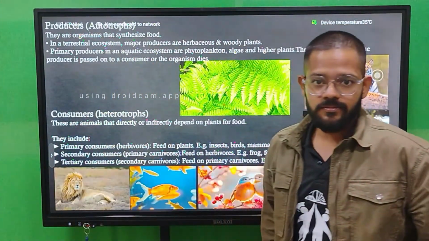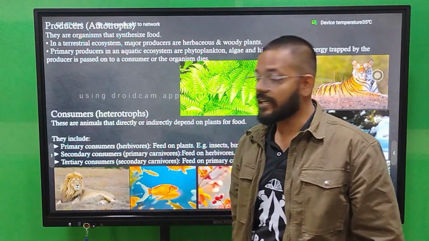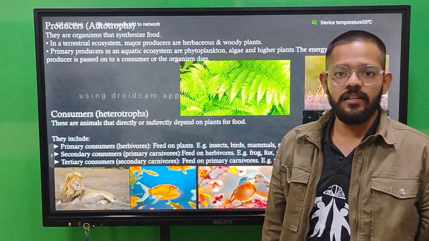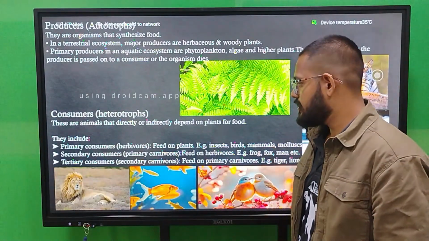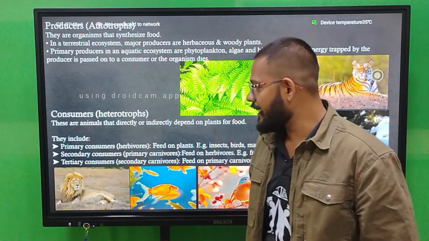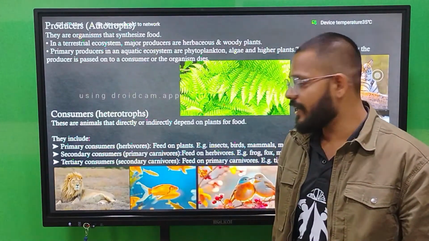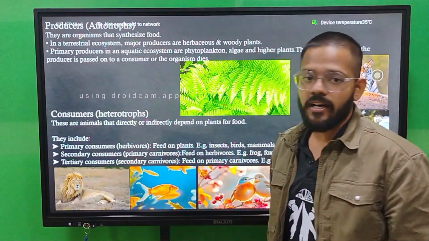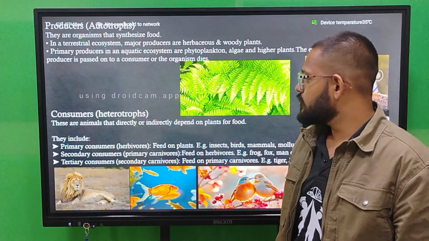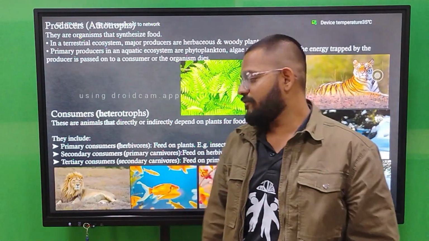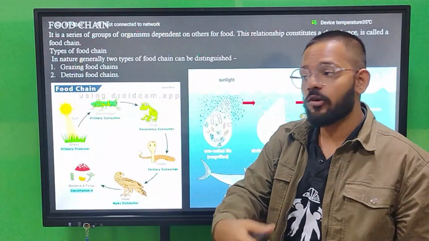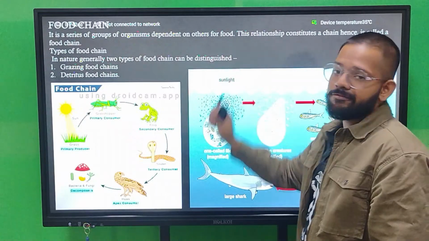Then tertiary consumers, the top carnivores or secondary carnivores, like tiger, lion, leopard. Tertiary consumers are called secondary carnivores, secondary consumers are called primary carnivores, and primary consumers are called herbivores. So these are the different components of energy flow, between which the energy flow takes place. Now we have the food chain.